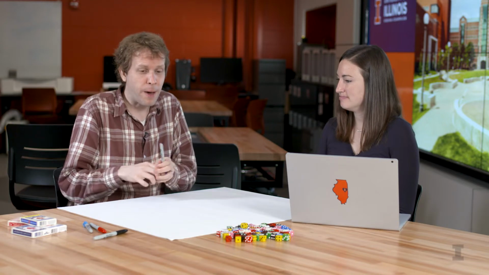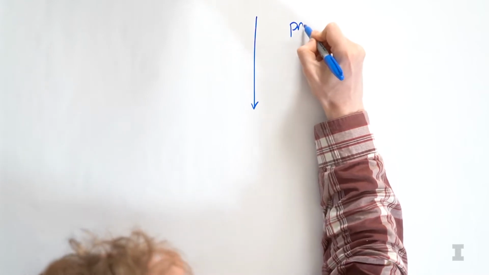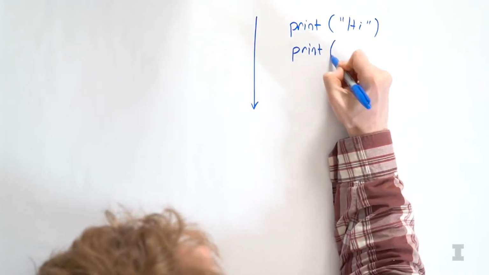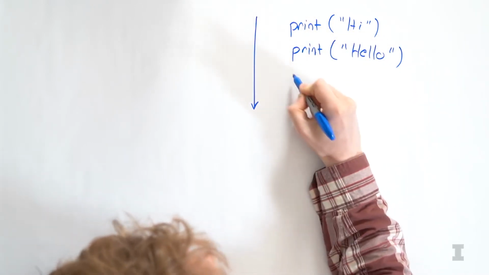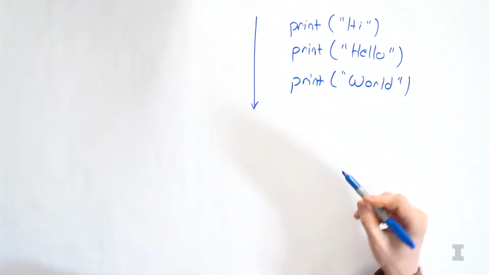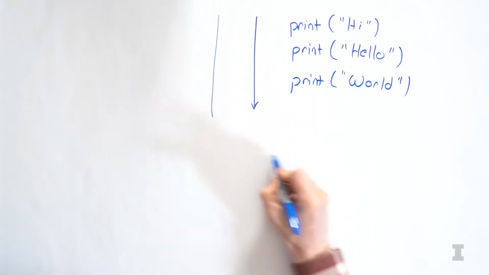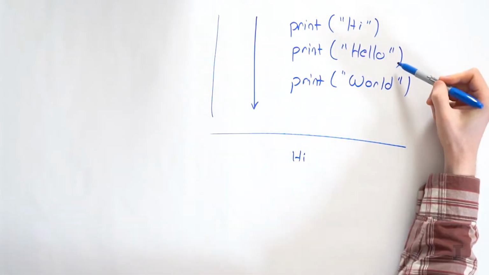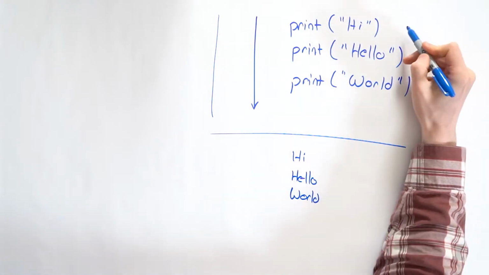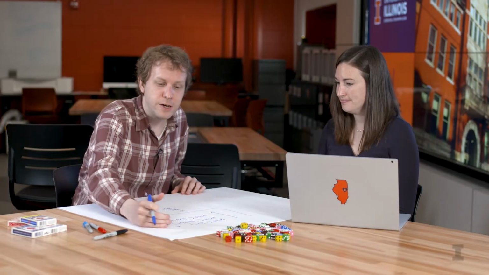program. So if we think about a Python program, we think about programs that run from top to bottom. If we think about 3 lines of code that say print hi, then print hello, and finally print world, Python's going to look at the first line we type in a cell and print out hi to the screen. So our output is going to be hi, then hello, and then world, because Python simply looks at the first line of code, runs it, looks at the next line of code and runs it, and looks at the third line of code and runs it. So it's very much top to bottom.